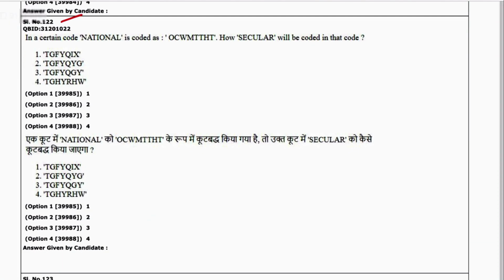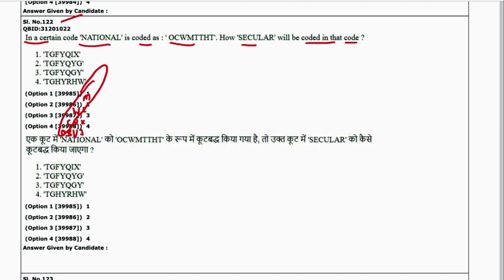Next is 22. In a certain code, national is coded as this, so secular will be coded as which one? See how they have made this. N O, then B C, then T U V W, I J K L M. So they're going like this.